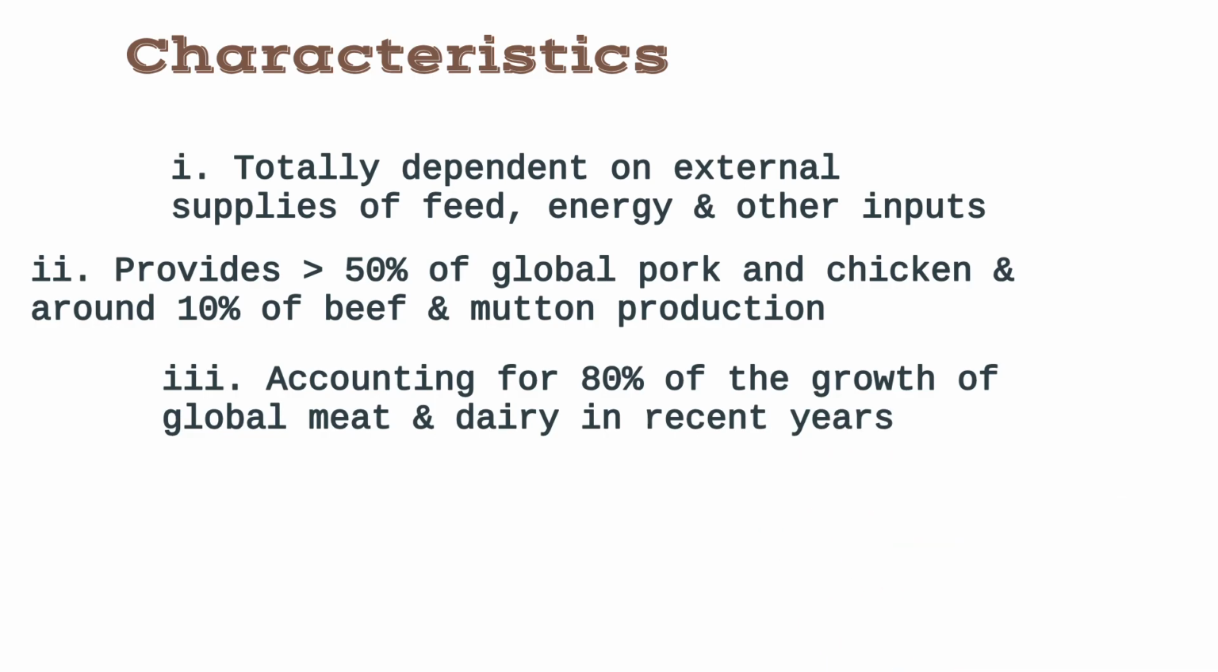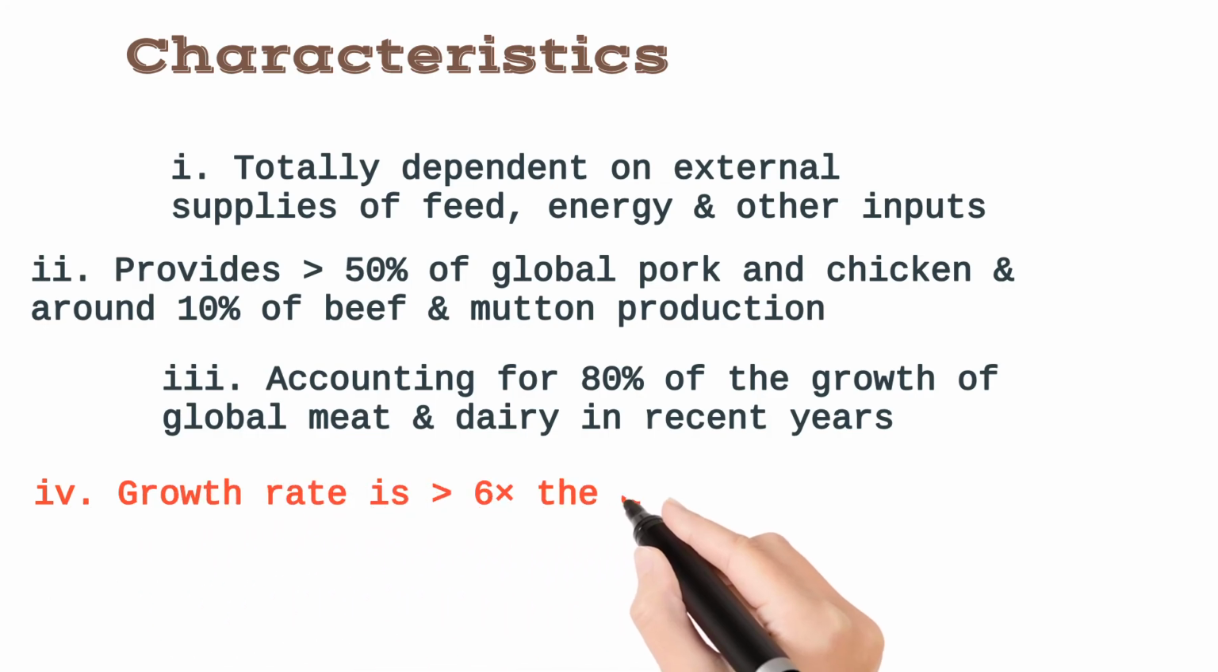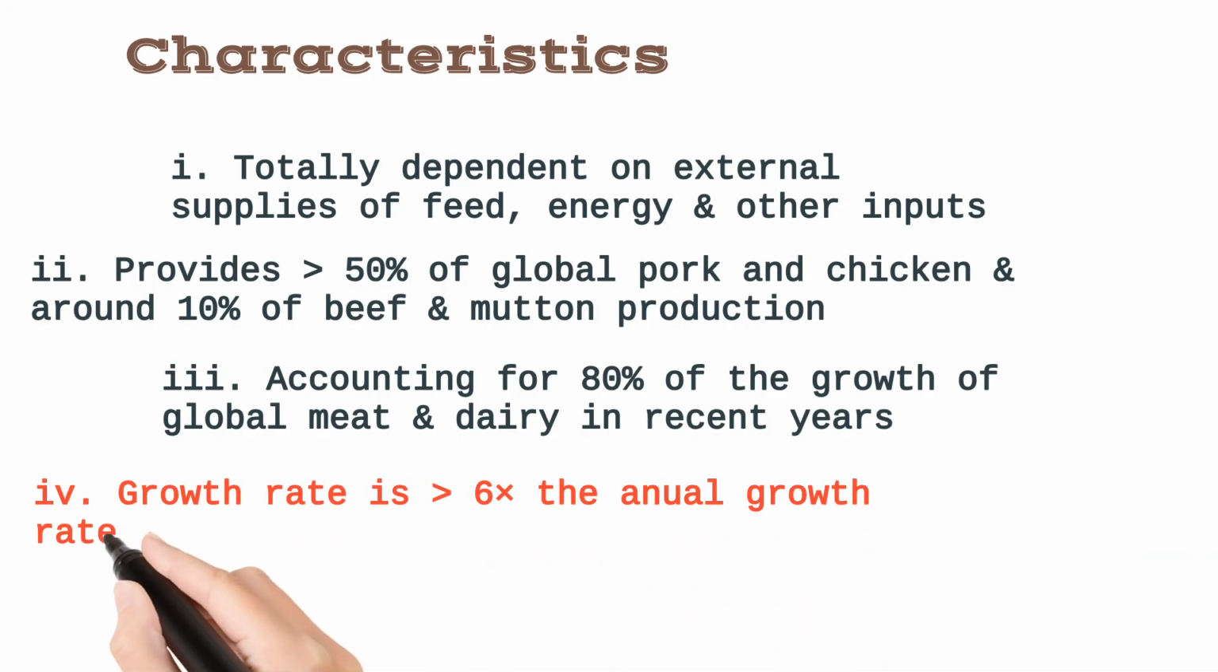And third, it accounts for 80% of the growth of global meat and dairy in recent years. Its growth is around 80%. The growth rate is more than 6 times the annual growth rate for the grazing production systems.